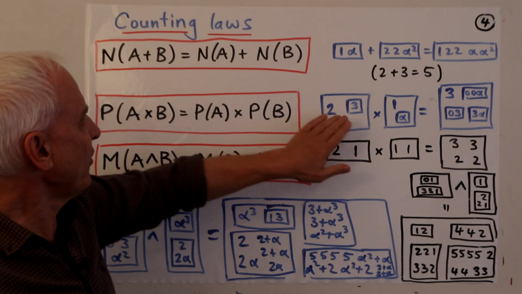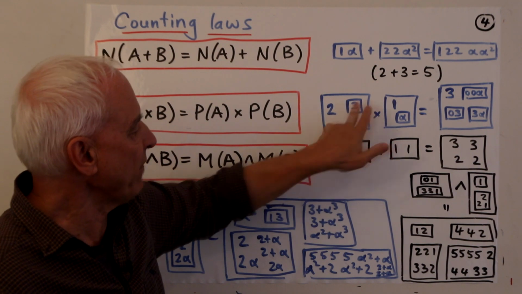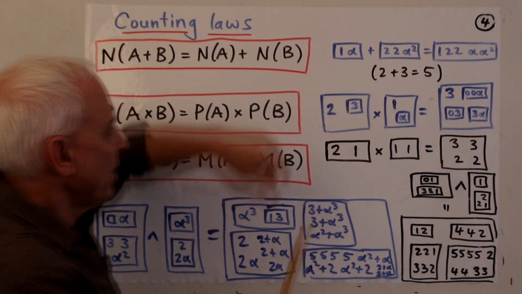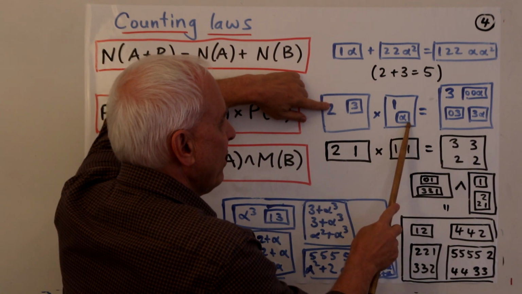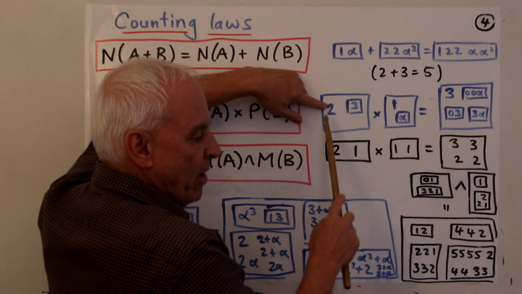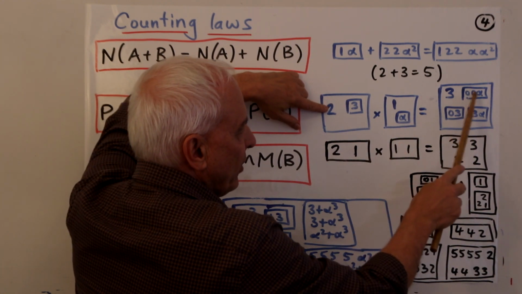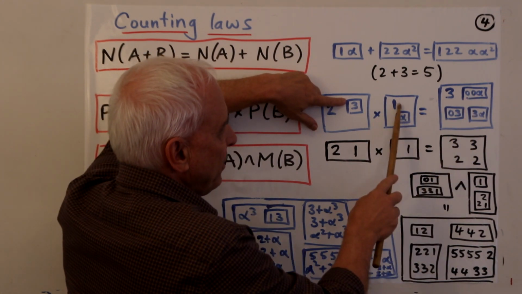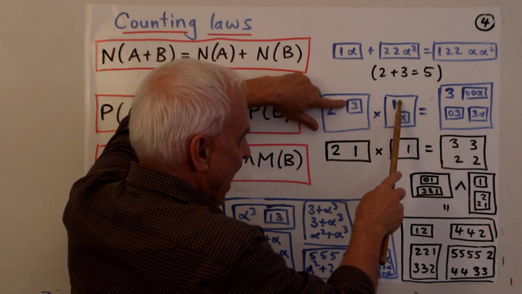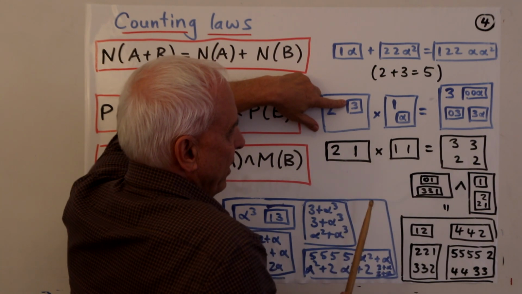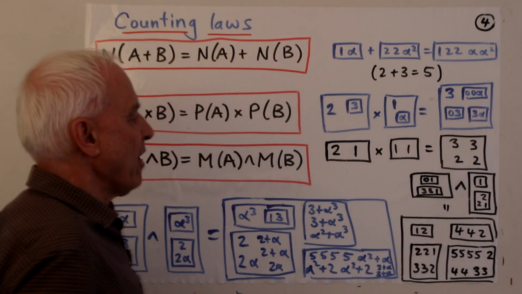So here's a box, and here's another box, and multiplying them, we have to take the sum of all the possible combinations. So 2 plus 1 is 3. 2 plus this thing, well, 2 is really the box containing 0, 0. So if we add this one and this one, we get the box containing 0, 0, alpha. Well, you can think of this one as being really the box containing 0. So if we take this one and add this one, we get the box containing 0 and 3. And if we add this one and this one, we get the box containing 3 and alpha.